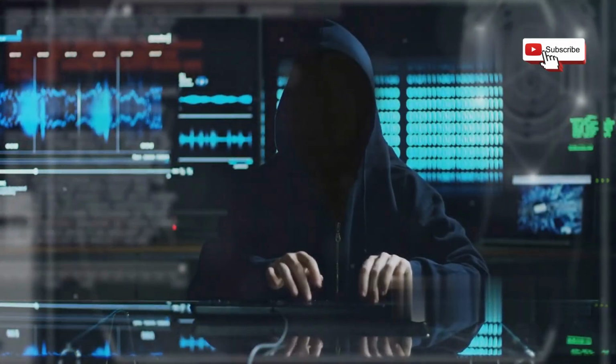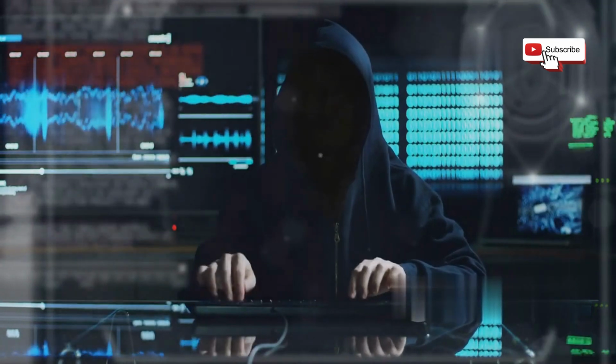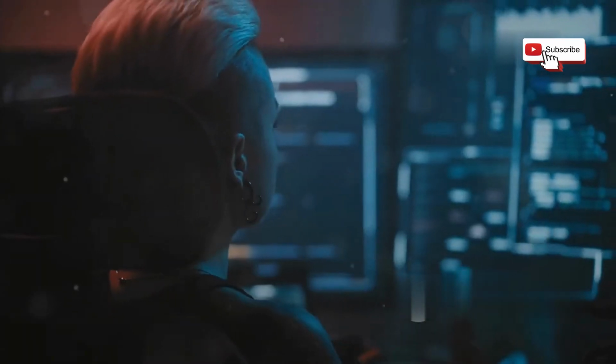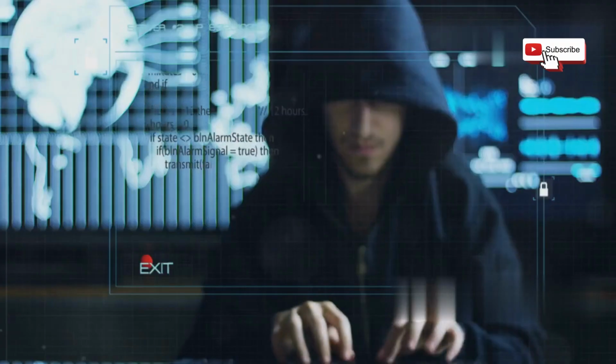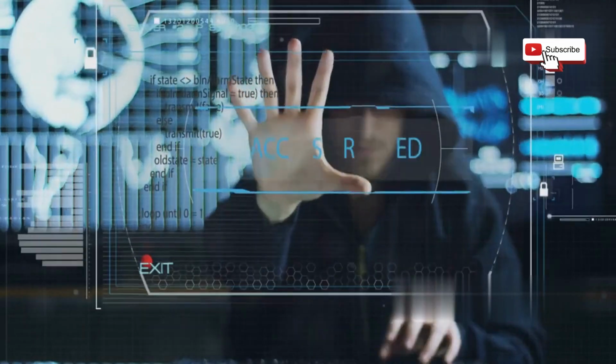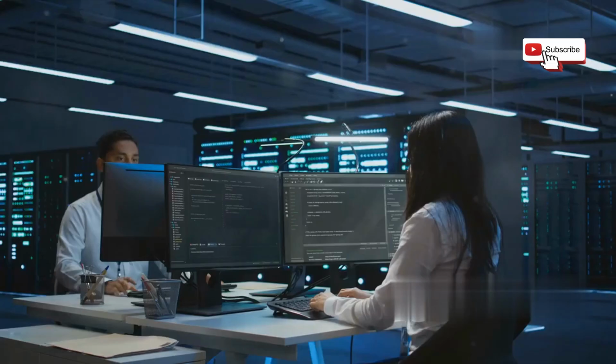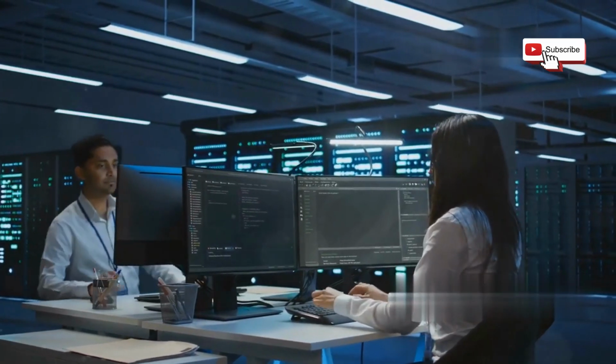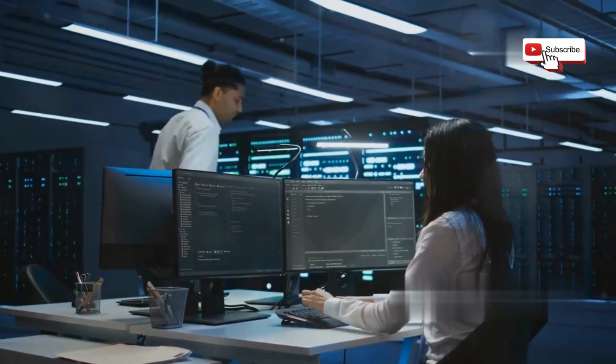Section 11. Conclusion. Navigating the digital landscape safely. The digital world offers incredible opportunities, but it also presents significant risks. Hackers are constantly finding new ways to exploit vulnerabilities and gain unauthorized access to websites and networks. Understanding the methods they use is the first step towards protecting ourselves.